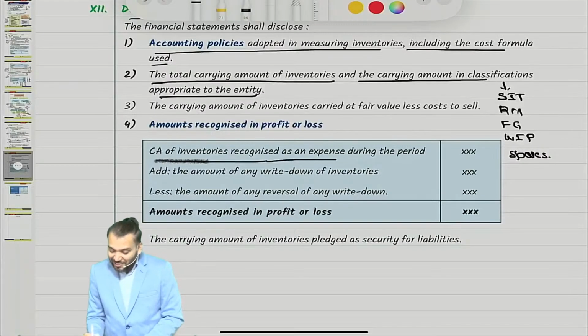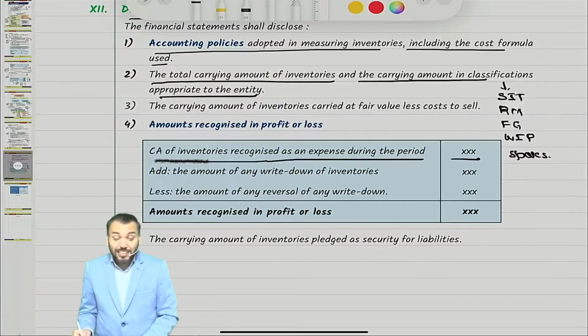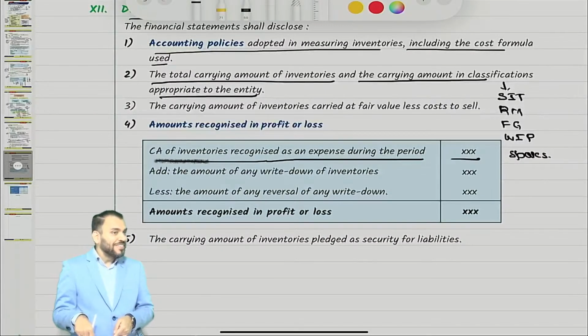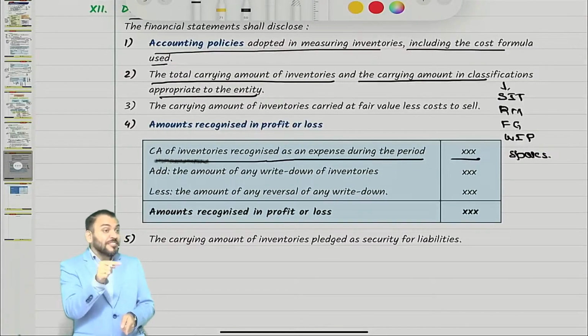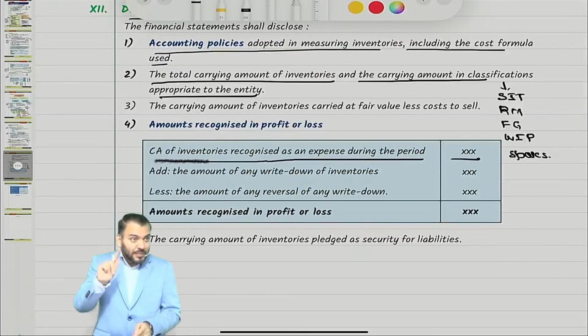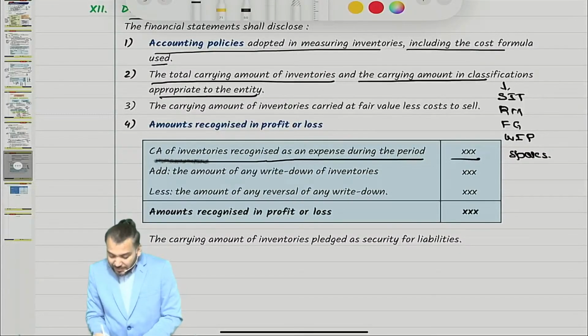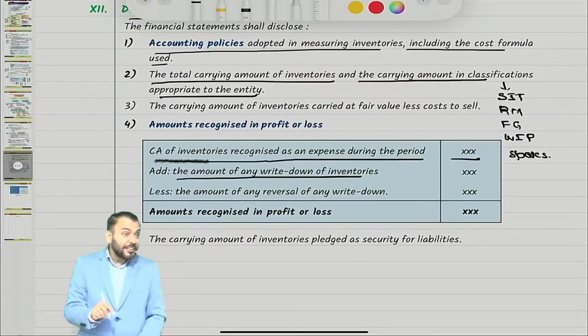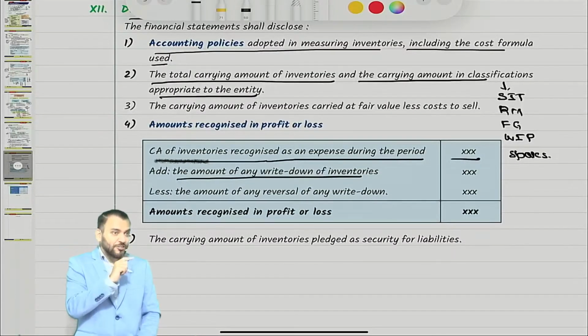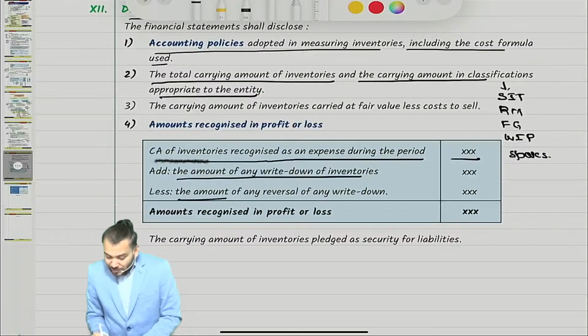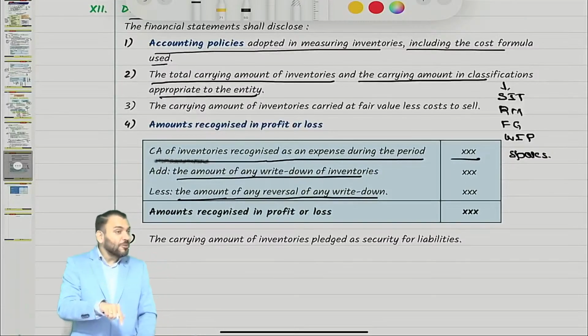Carrying amount of inventory recognized as expense during the period. When will it be recognized? When it is sold. So the carrying amount of inventory recognized as an expense in the year in which it is sold will be increased by the amount of any write-down of the inventory which is unsold, and less any amount of reversal of any write-down, which is unsold.